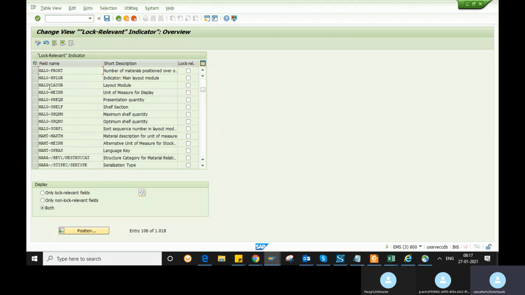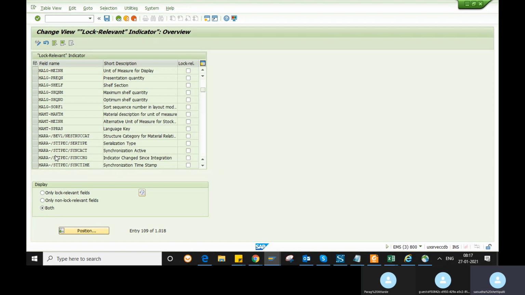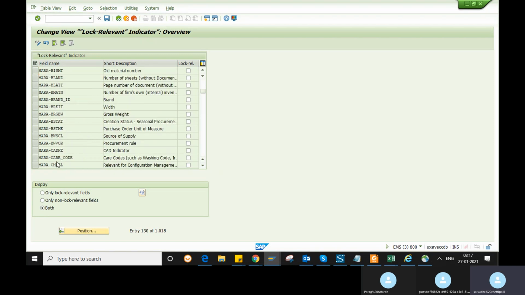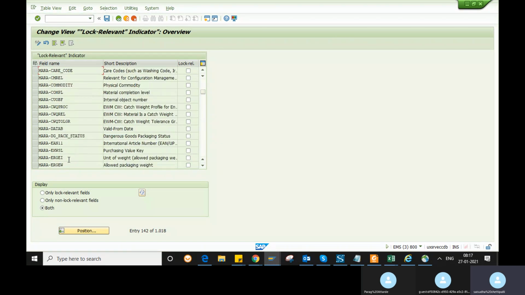So go to the table name, it is MARA, right, for material. So this is the general data. If you lock this data, no one can change this field, you cannot edit this data.